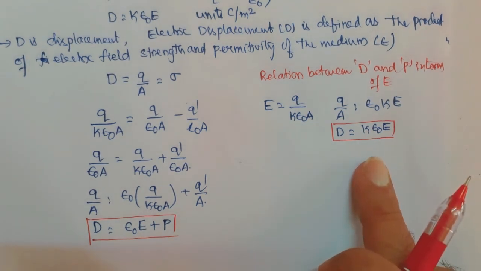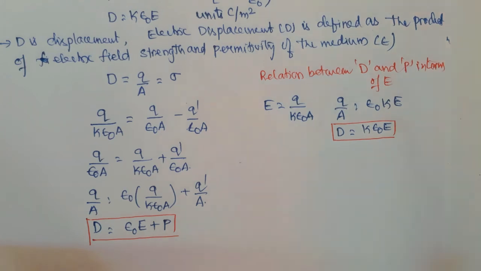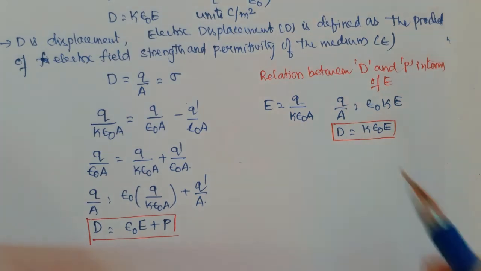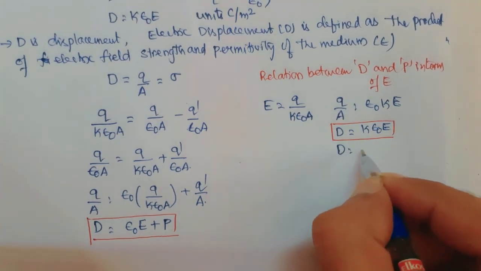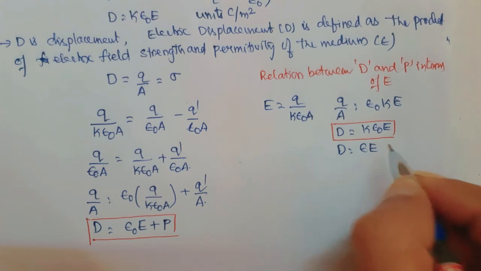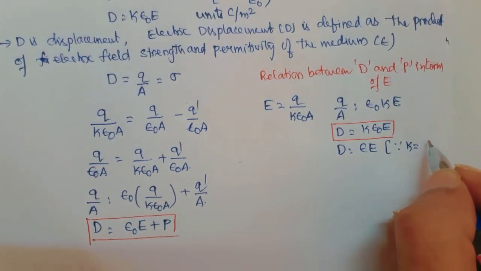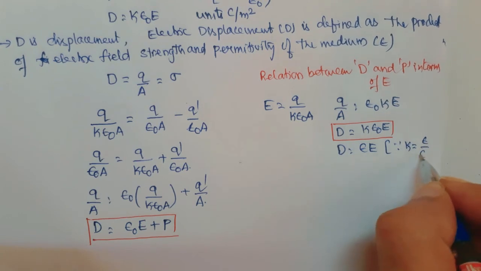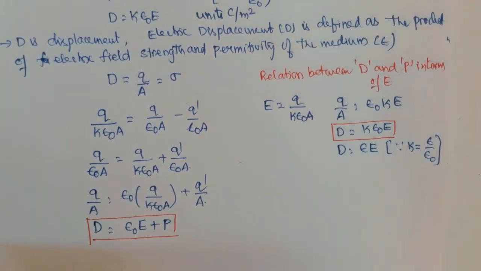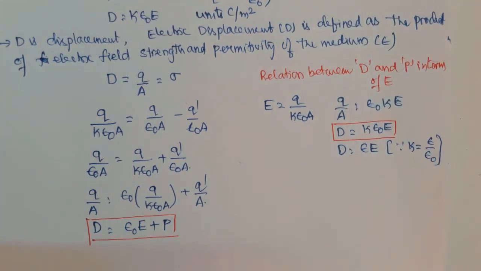From the definition of dielectric constant, K epsilon naught is nothing but epsilon. Therefore, here also you can write that D is equal to epsilon E, since K is equal to epsilon by epsilon naught.